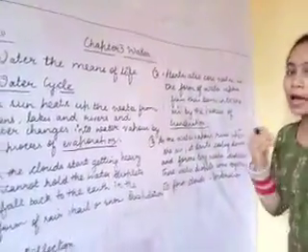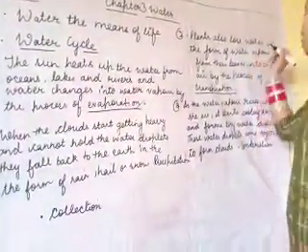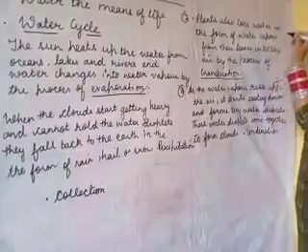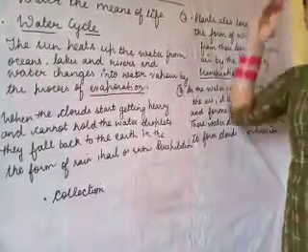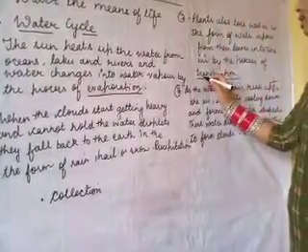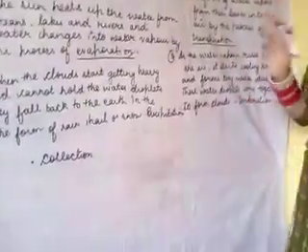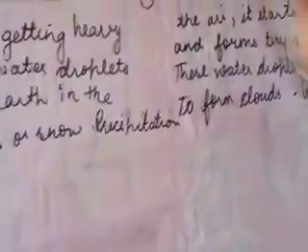Now the second step, plants also lose water. We know that plants also lose water in the form of water vapor from the leaves. Then it goes into the air by the process of transpiration. This is the second step.